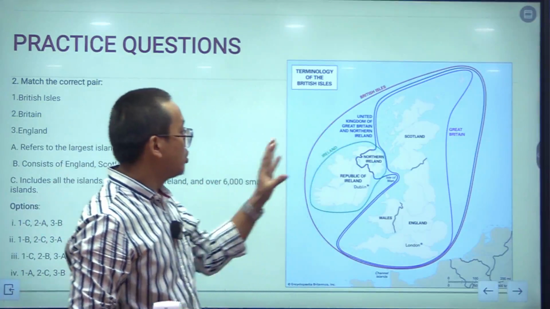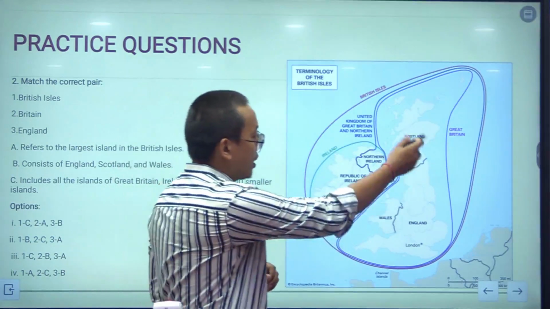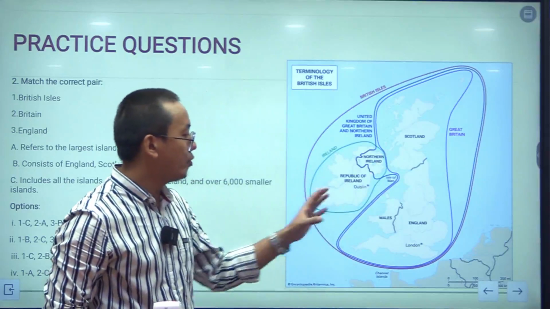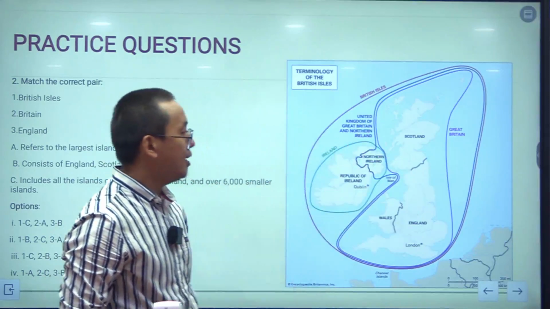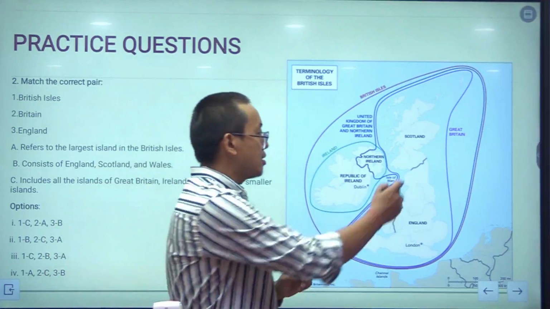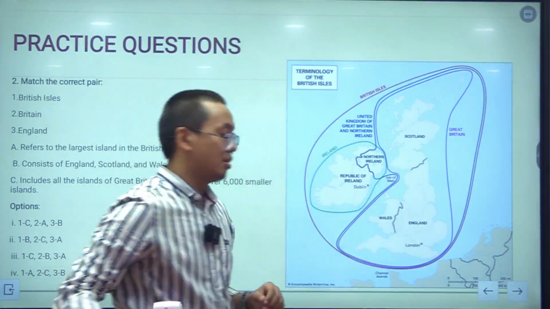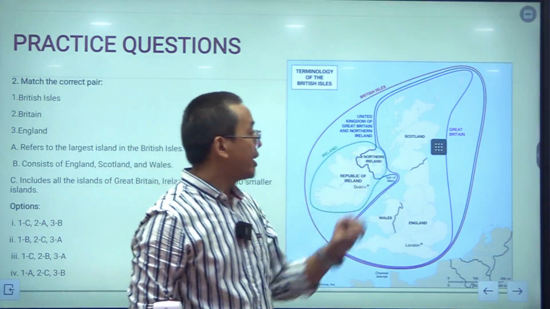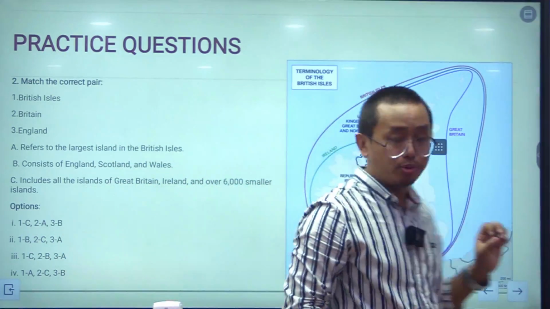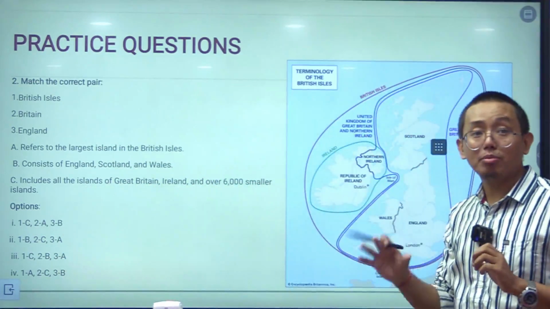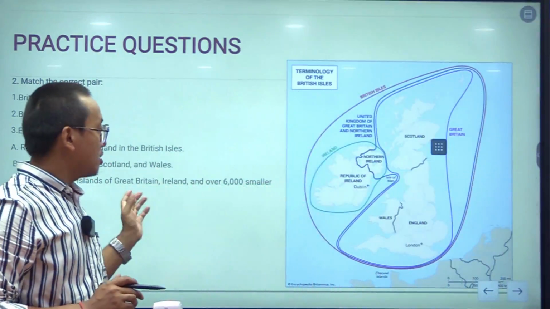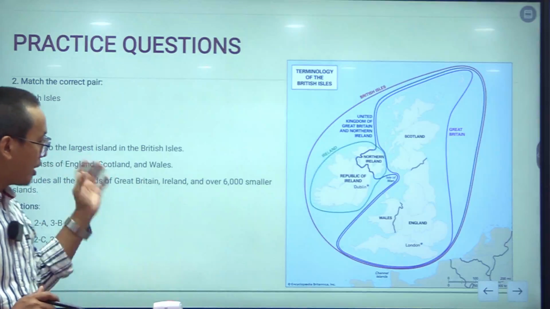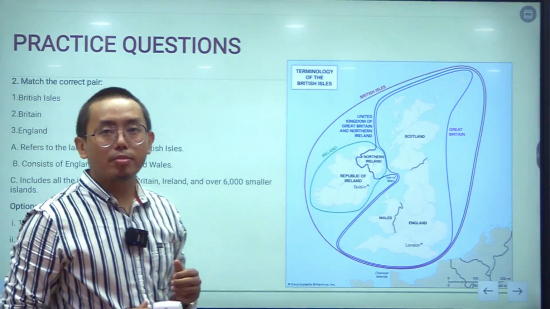Great Britain consists of Scotland, England and Wales together, so Great Britain does not include Ireland. From this mapping you can answer the question, and you can comment the answer in the comment section.